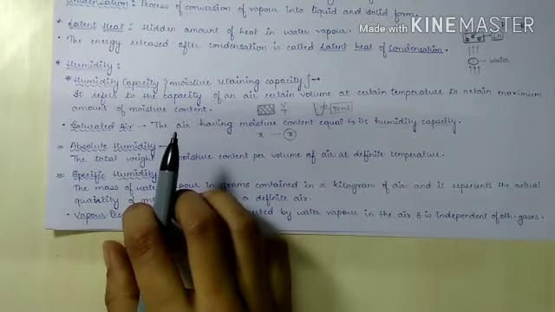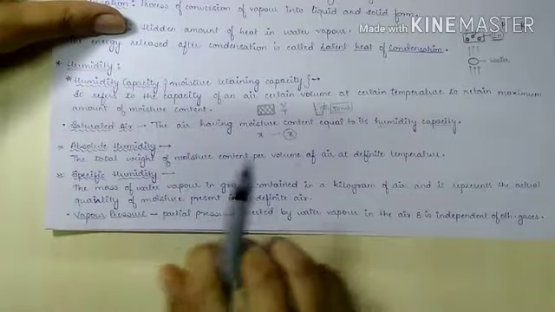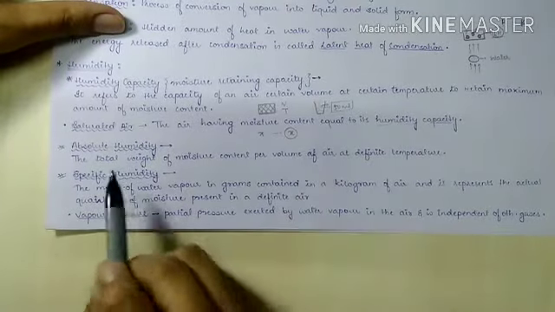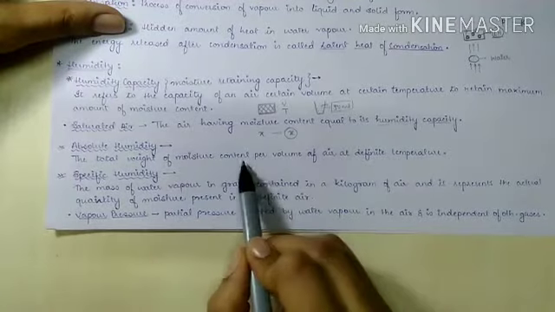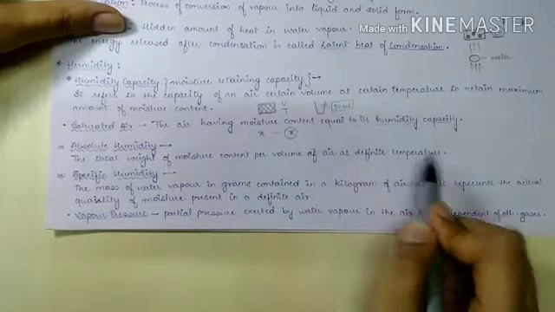Now let's move on to the next term, that is absolute humidity. What is absolute humidity? Absolute humidity means the total weight of moisture content per volume of air at a definite temperature.